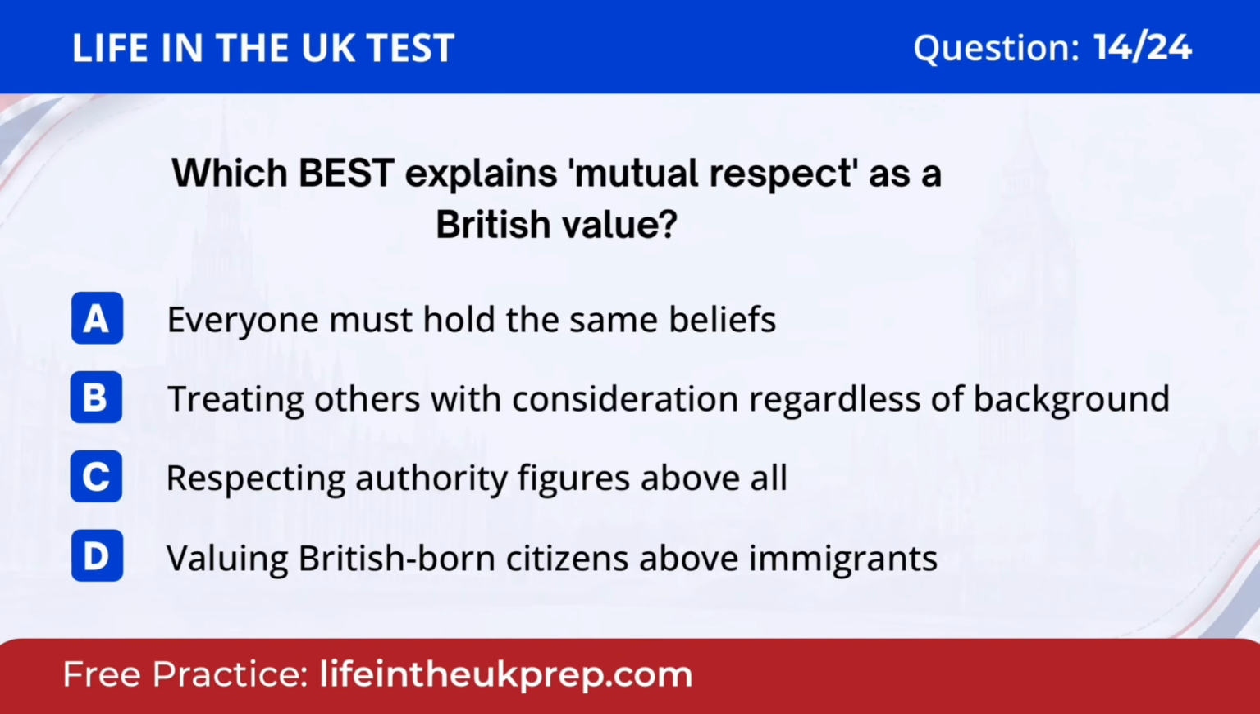Question 14. Which best explains mutual respect as a British value? A. Everyone must hold the same beliefs. B. Treating others with consideration regardless of background. C. Respecting authority figures above all. D. Valuing British-born citizens above immigrants. The answer is B. Treating others with consideration regardless of background.